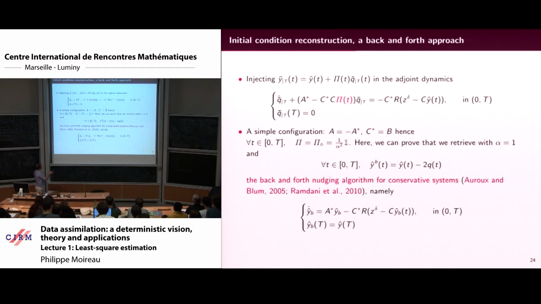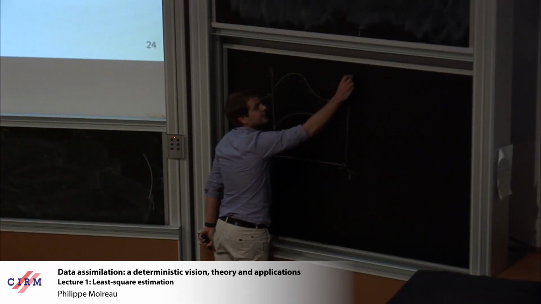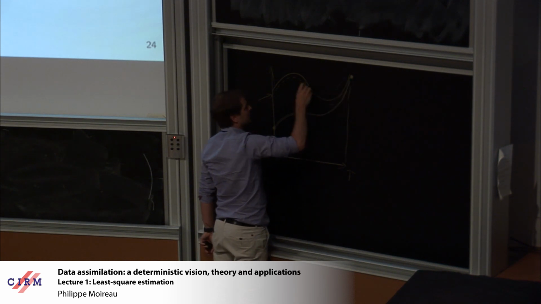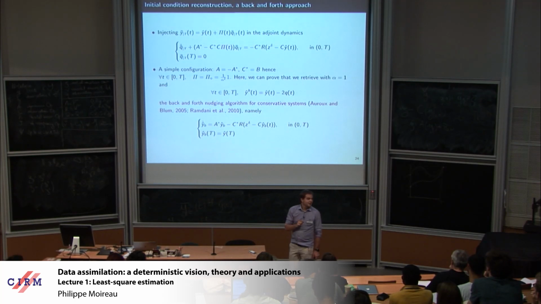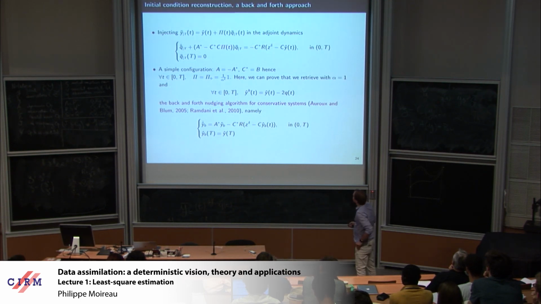and you find a new dynamics of the adjoint that only depends on the Kalman guy. So when you use this equation, which is an adjoint equation, it is always well posed, it's A star. Even in infinite dimension, it will be well posed. So you find a way to start from that and go back with an adjoint physics, and you will go back there. But in only one iteration, that's the magic of it. I don't do iteration anymore. I do Kalman, and then I go back with the adjoint. Okay?